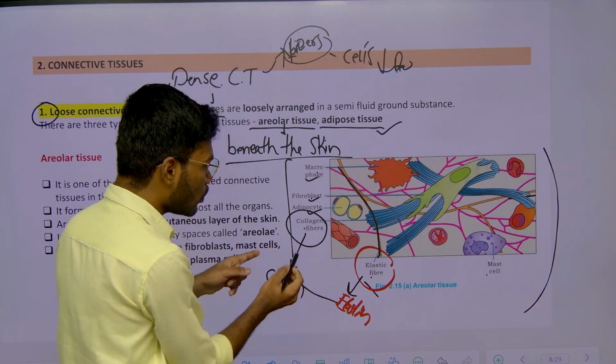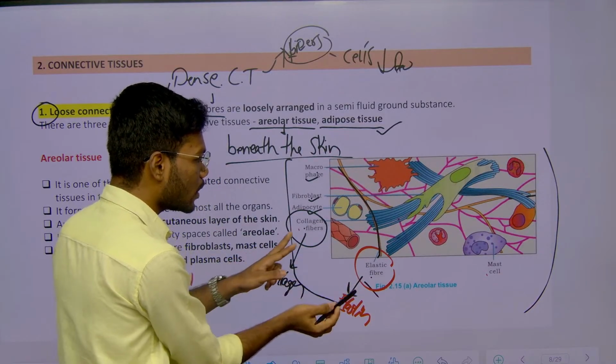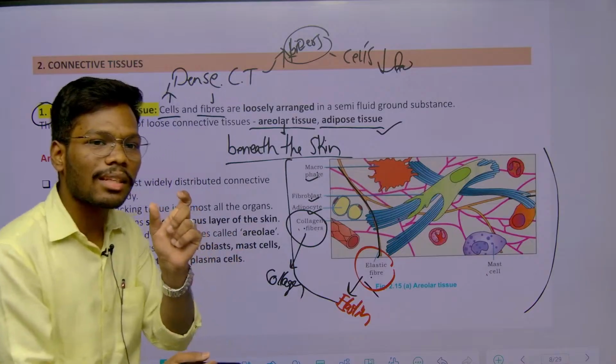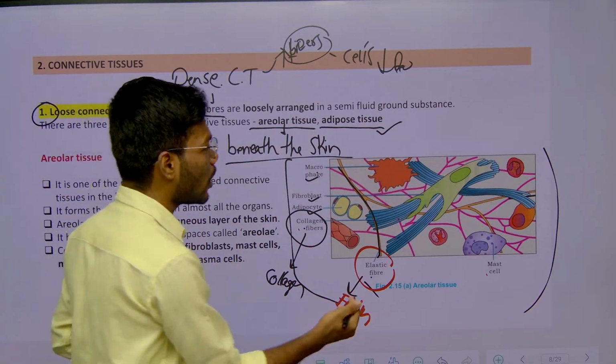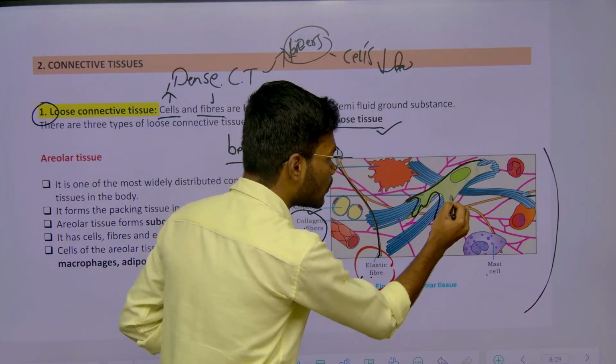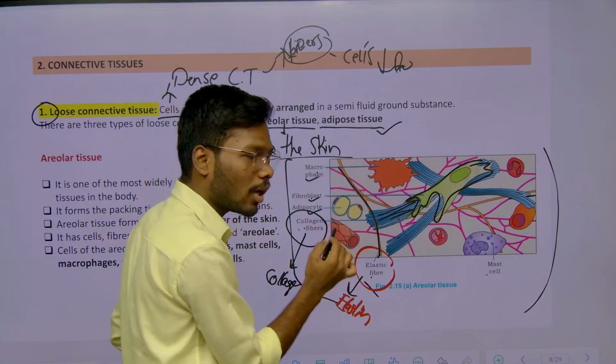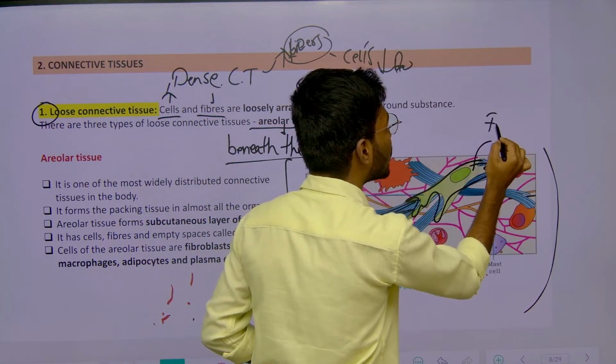Right? So these elastic fibers and collagen fibers are coming from a cell. If you see, this is one cell. From this cell these fibers are coming, right? So this cell is called what? Fibroblast.